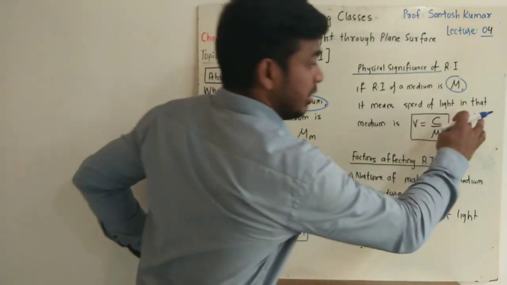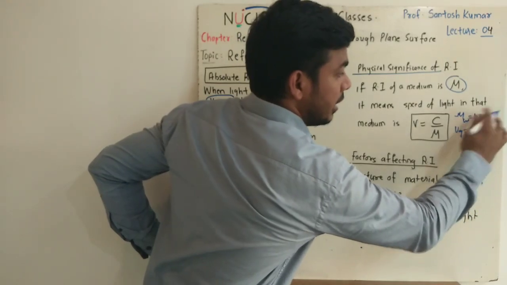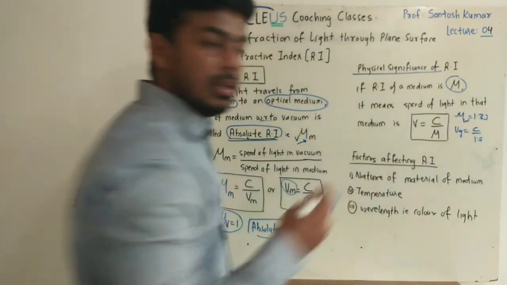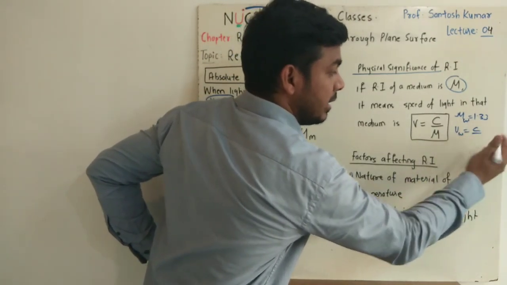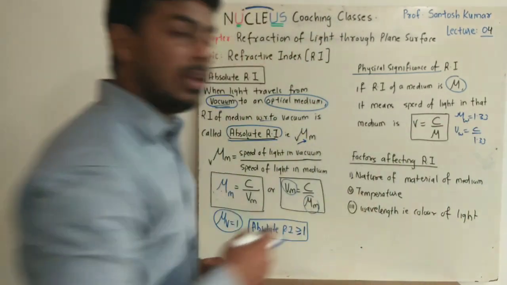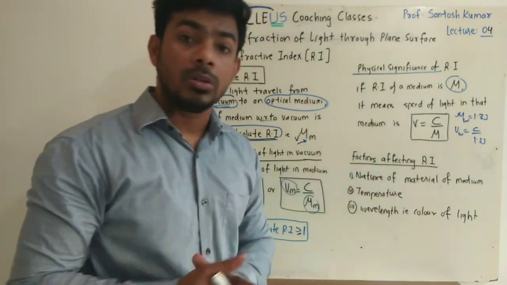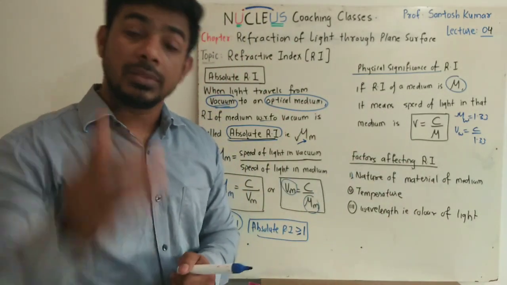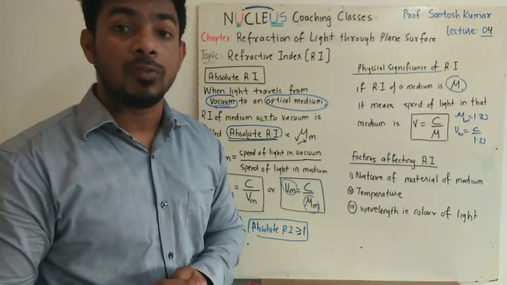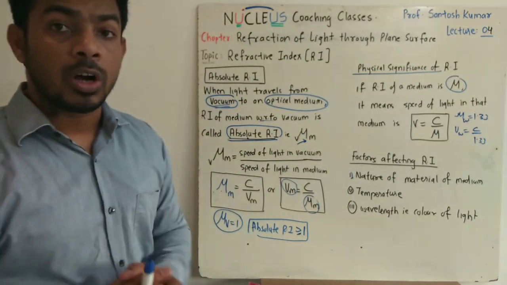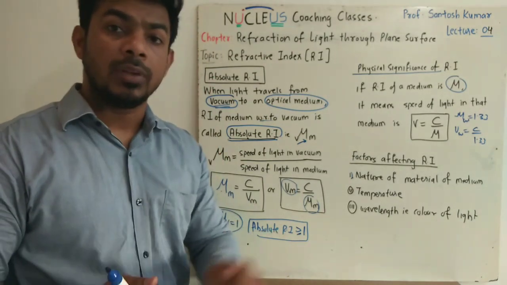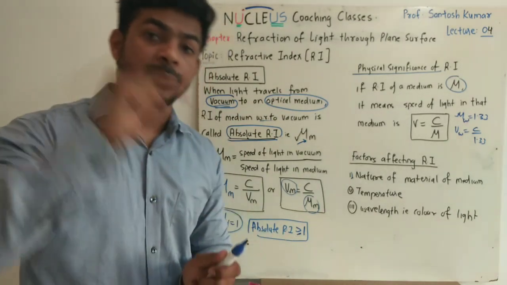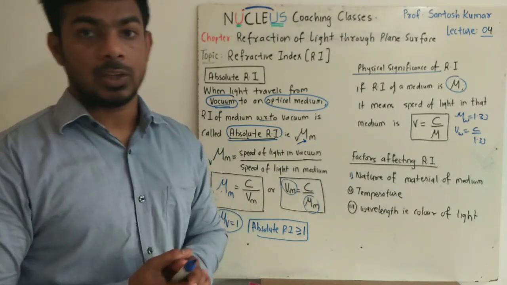If I say refractive index of water is 1.33, that means the speed of light in water is given by C by 1.33. It means speed of light in water is 1.33 times less as compared to speed of light in vacuum. So whenever we talk about absolute refractive index, we always compare the speed of light of that medium with respect to speed of light in vacuum.